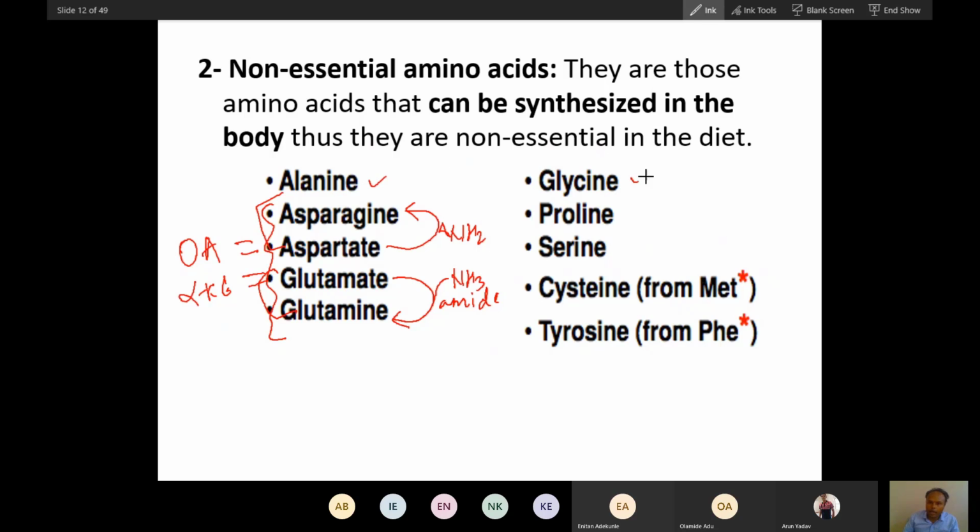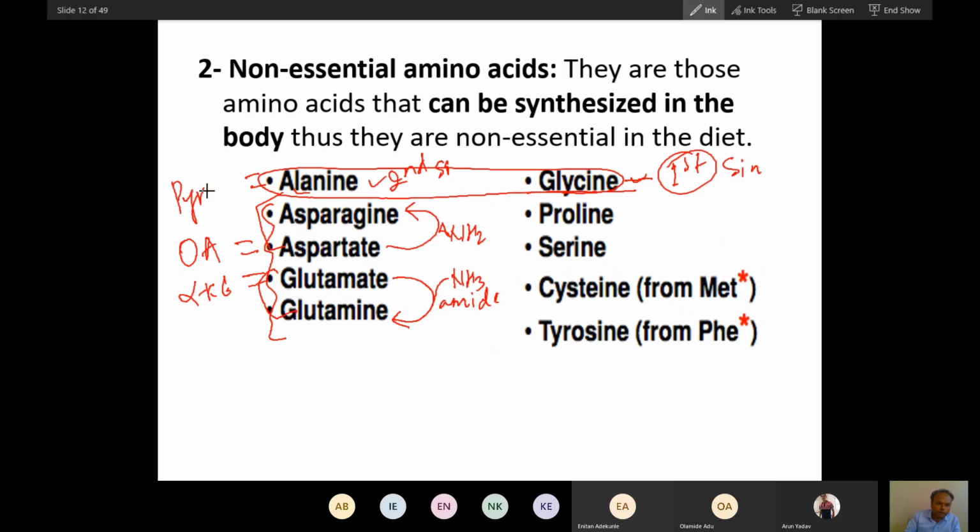Alanine and glycine are very simple amino acids. Glycine is the first, simplest amino acid, and alanine is the second simplest. Alanine can be synthesized from pyruvate. You know pyruvate is synthesized from glucose.